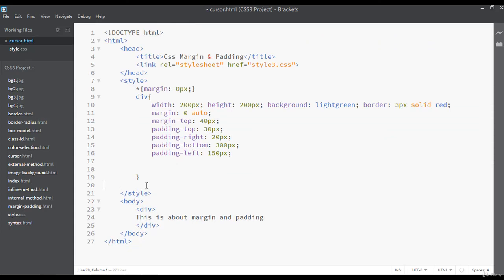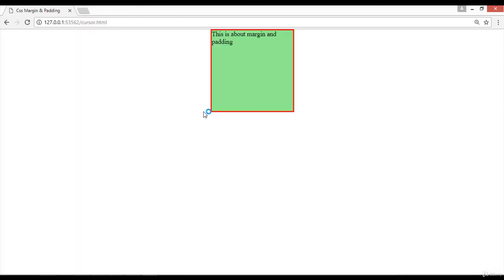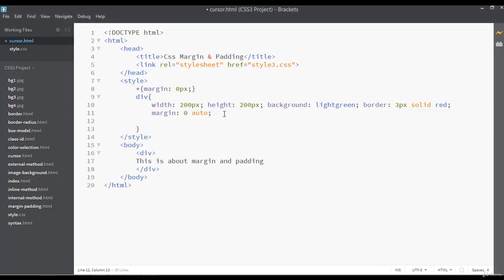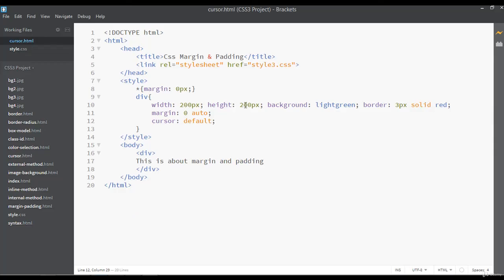For example, this comment, I don't want this comment here. Other things, maybe I can remove this till here and just apply curly braces, save, and launch this in the browser. Now we have a simple box here, and you can see this is the default cursor. So I'm writing here cursor, and you can put this on the default mode. You can save this and refresh. There is no change because by default it is on default mode.